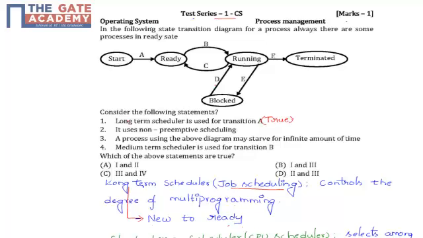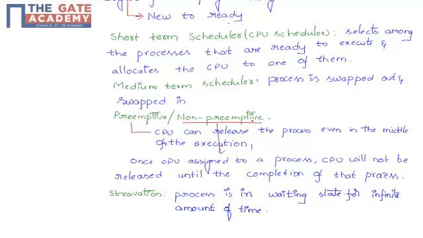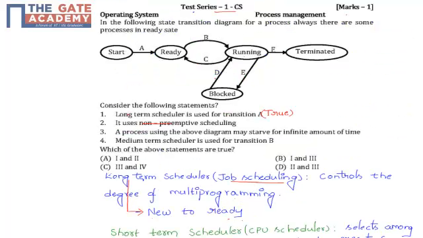Next one. Second one is it uses non-preemptive scheduling. So first we will learn what is meant by preemptive and non-preemptive scheduling. Preemptive is nothing but CPU can release the process even in the middle of the execution. And non-preemptive scheduling is when CPU is assigned to a process, CPU will not be released until the completion of that process.